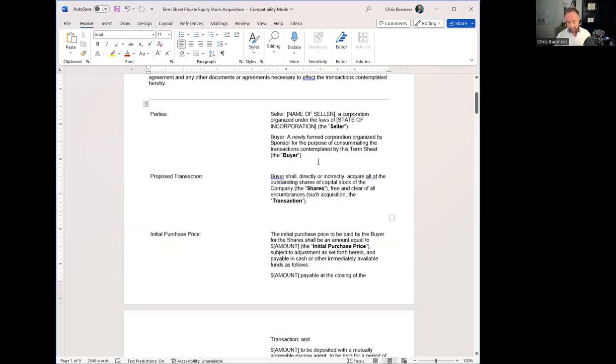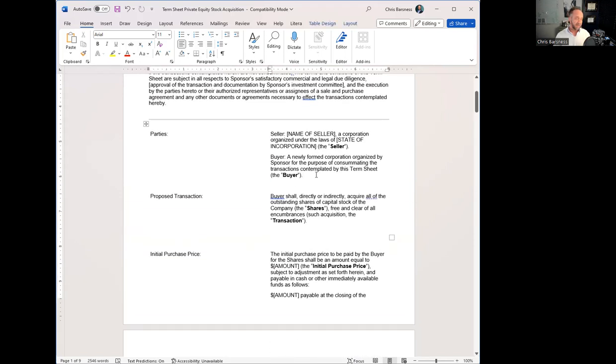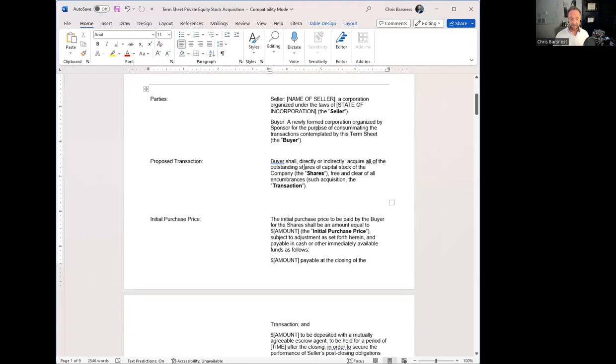This is 9 pages. A stock purchase agreement is going to be much more detailed, and it's probably going to be 30 to 70 pages long, depending on the specifics of it. So here we just talk about, okay, who's selling and who's buying, what are they buying? Here it is that they're going to acquire 100% of all of the stock of the corporation in this transaction.